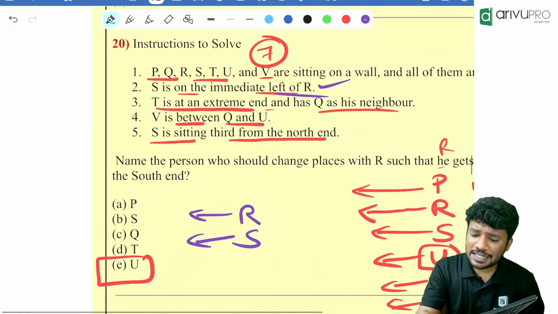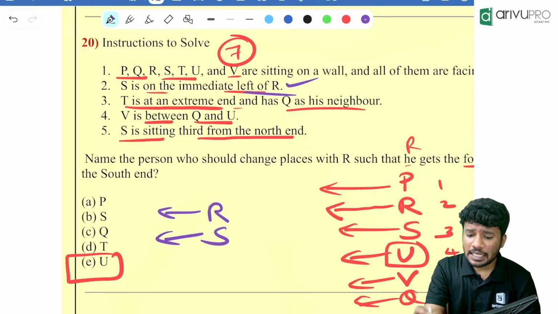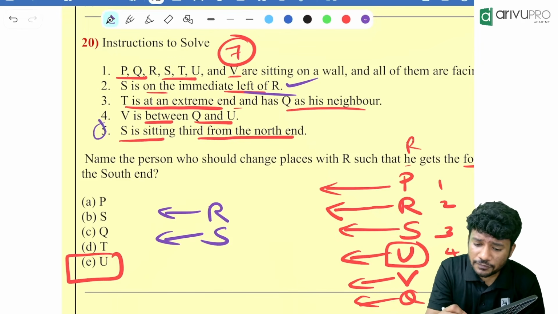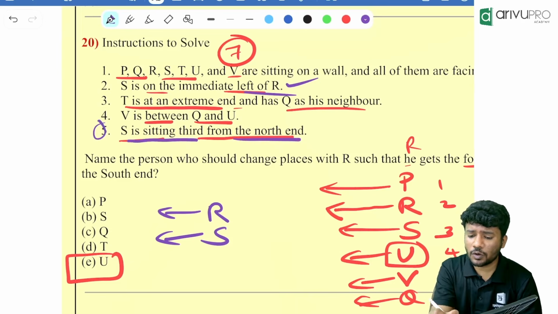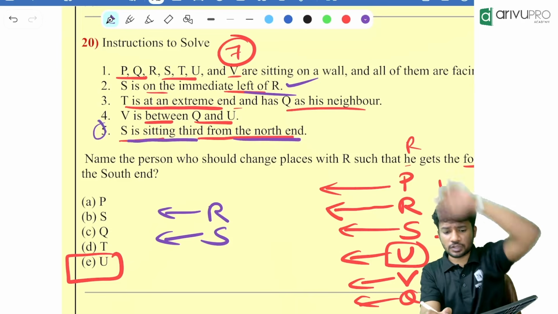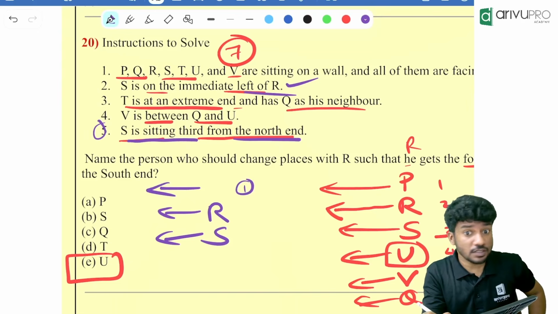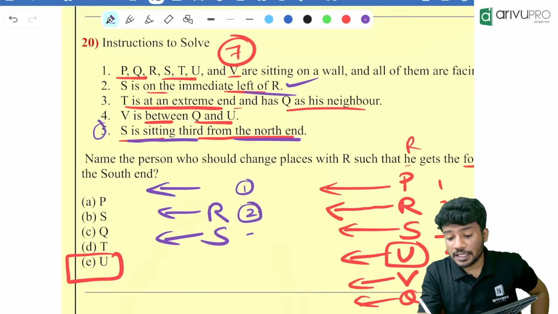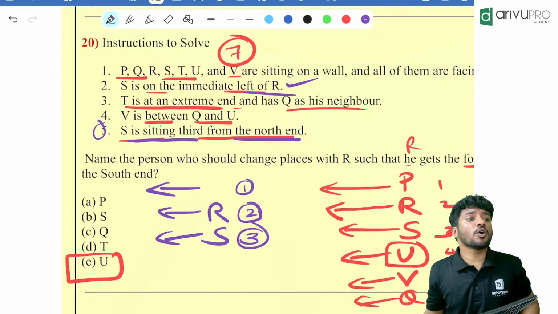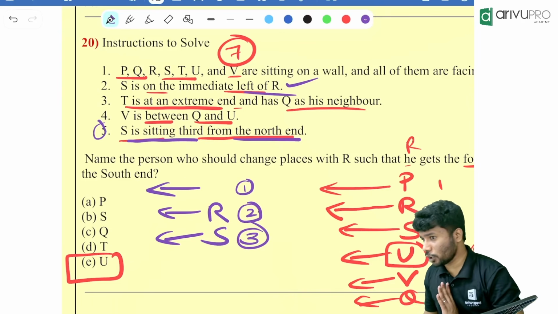Then T is at an extreme end and Q is the neighbor. That is given. Then S is sitting, we are going to the fifth point. S is sitting third from the north end. Which is the north end? The upper direction is north end. So third from the north end means first one person is at the first place, then R is at the second place. Then only S can be at what place? Third place. Got it? This S is at what place?